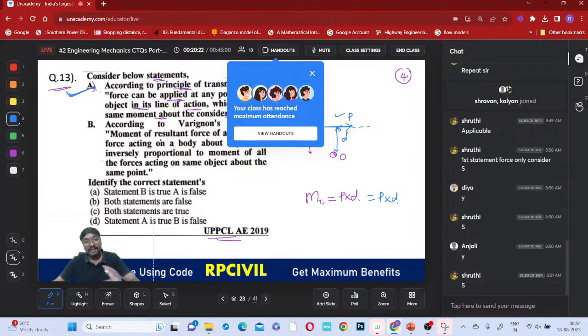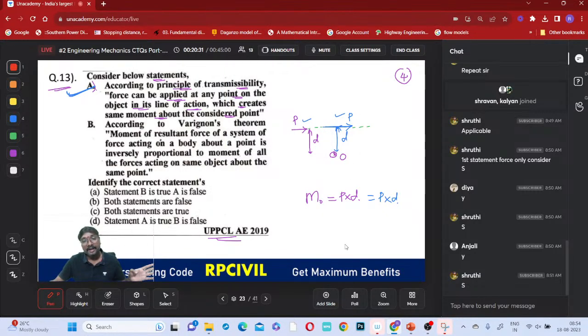What can you say? We can shift the load from one place to another place, but that shifting must be along the line of action of this force only. And it should create the same moment about the particular point considered as that of previous. Is that clear everyone, the first statement? This principle of transmissibility, is that clear?